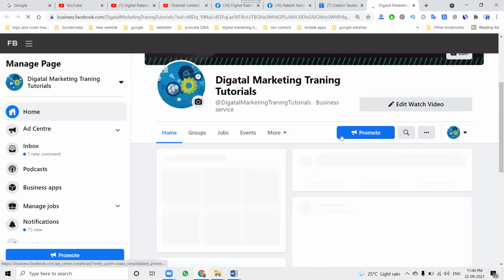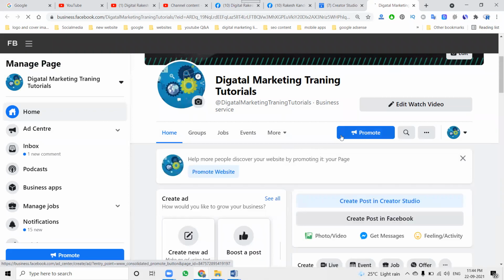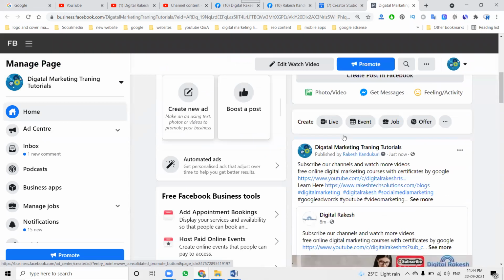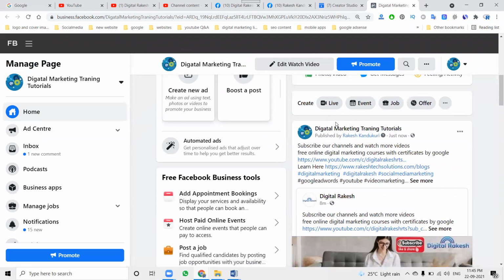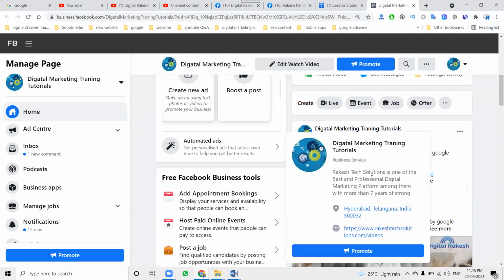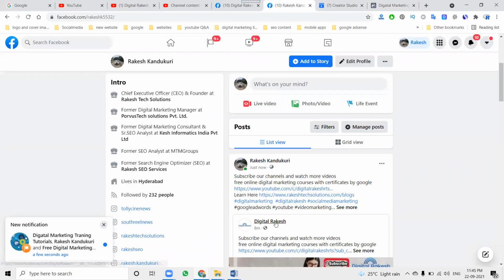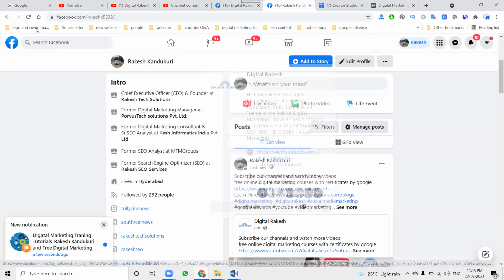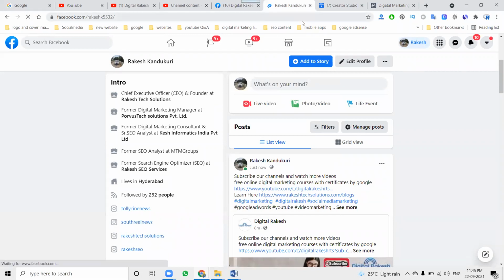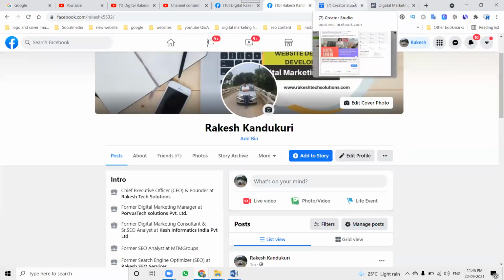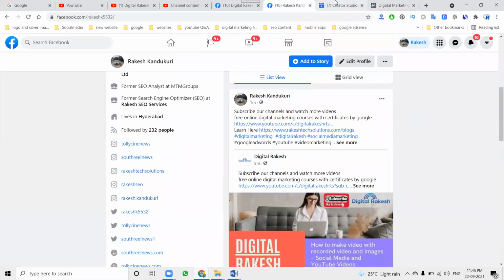They can't see the particular profile option. They only see it by the page option. Let us check here. These options are very important when you are posting. Page will be showing, but previously, what could we show? Profile and page. So that is the small difference between sharing as page and sharing as profile.